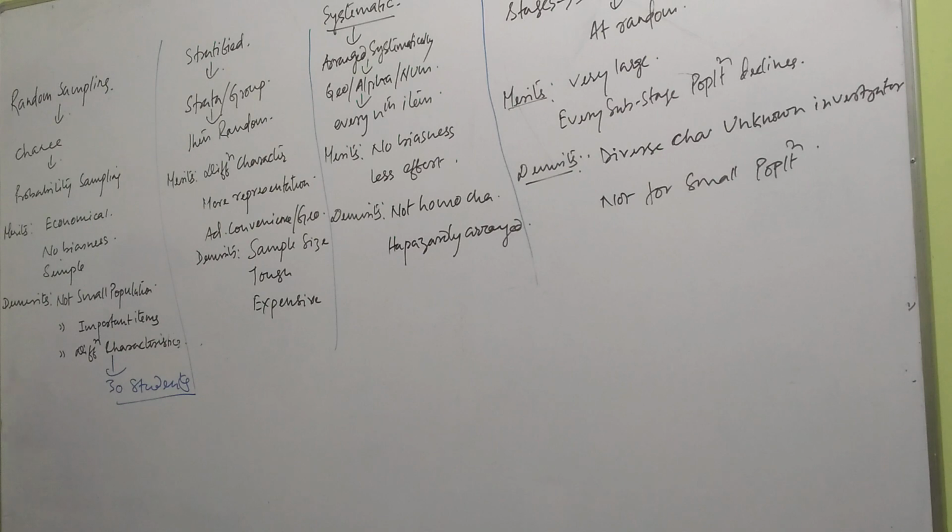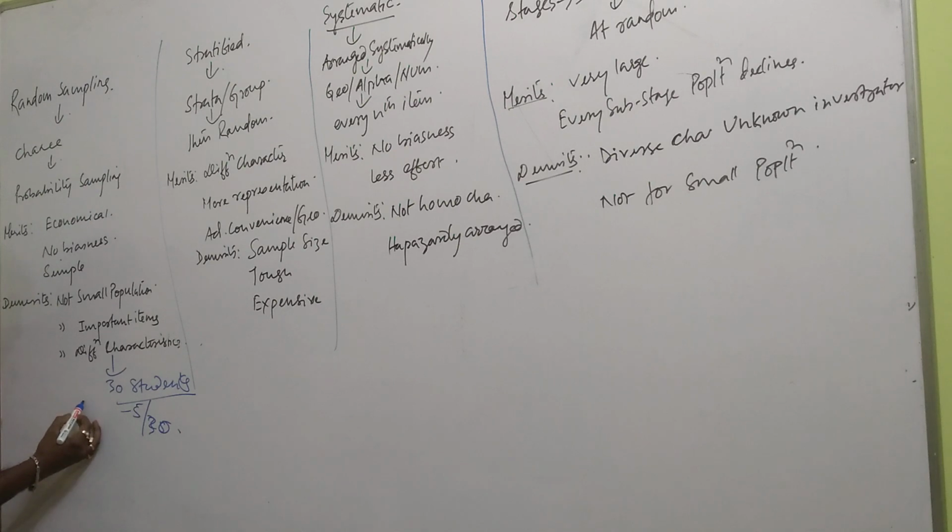And what is the chance? Chance is 1 out of 30. What is the population size? 30. What is the sample size? 5. So if one is selected, suppose last bench one is selected.